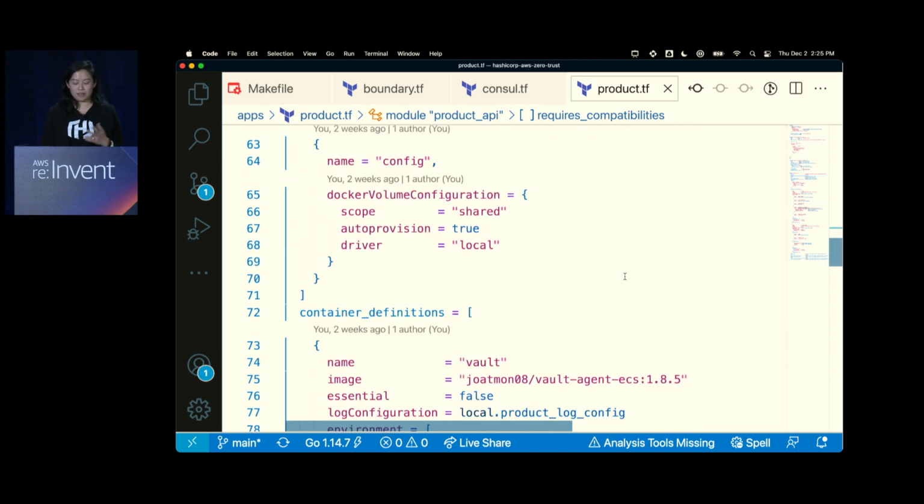Something that's a little bit different and pretty interesting is that remember I talked about product API needing database credentials, which we configured in Vault.